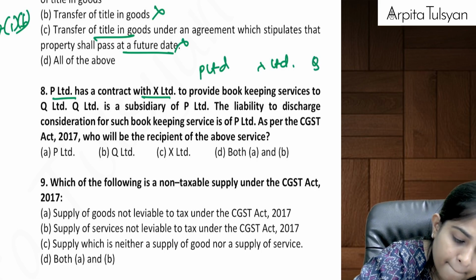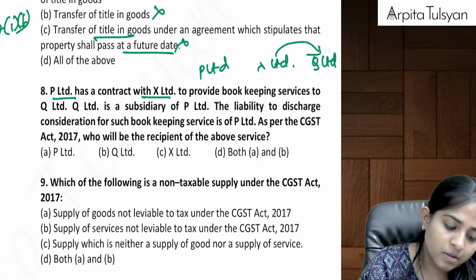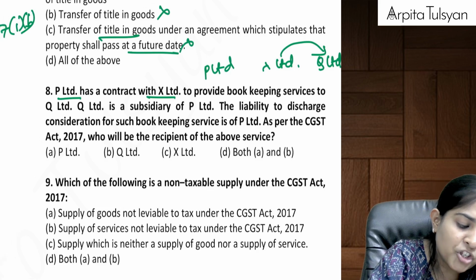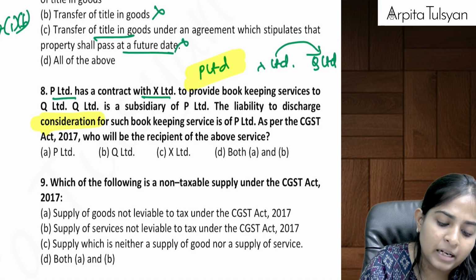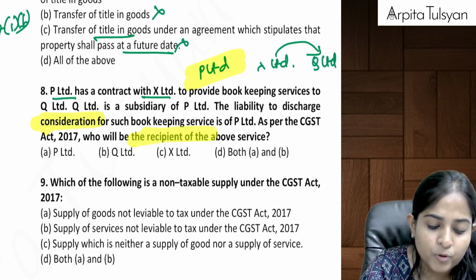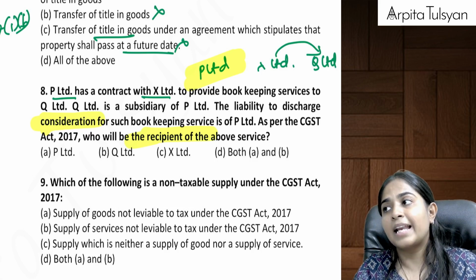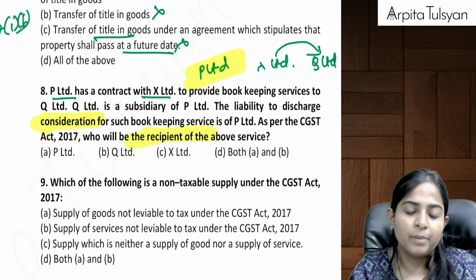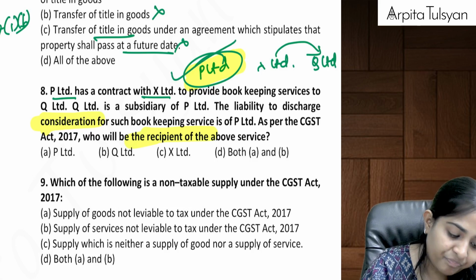And Q Limited is a subsidiary of P Limited. Okay, so it is going to provide bookkeeping services. The liability to discharge the consideration is of P Limited. So money will be paid by P Limited. As per CGST, who is the recipient? We know that as per the definition of recipient, the person liable to pay the consideration will be the recipient. So P Limited will be considered as the recipient.